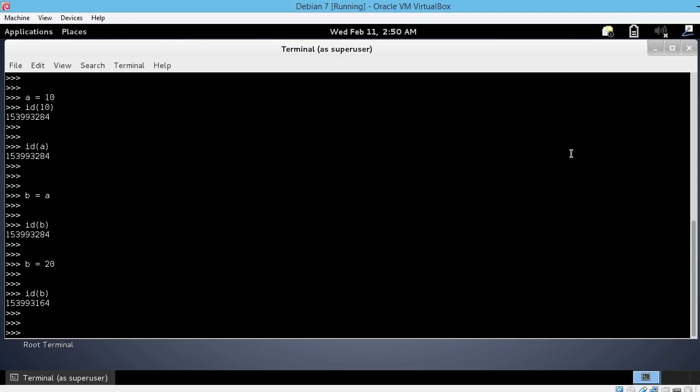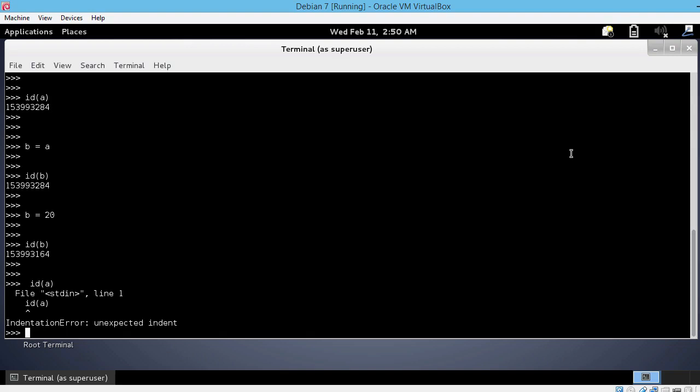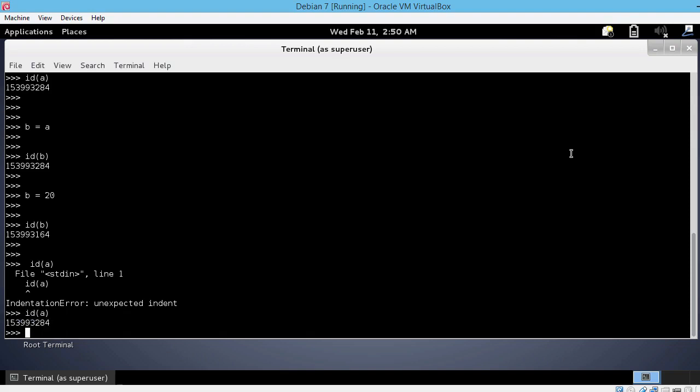But the id of a is still the same, although we did b equals a above. So let's see id of a. So a has the same location in memory, the same address, because it is still pointing to the value 10.